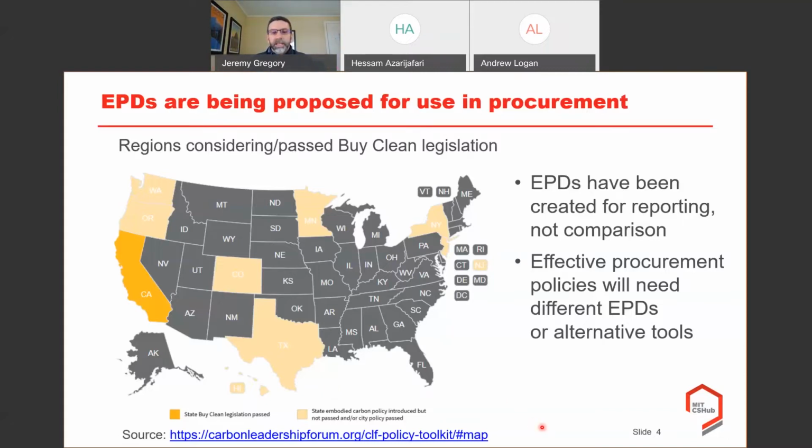As I said, I think they do have a great use. If you're looking for approximate data on environmental impact of building products, they can be a great source of information, and it is a great way to get companies involved in measuring that. But when you take this to something like a procurement or other instances where specific numbers really matter, and decisions are being made, we need to take them to the next level or use some alternative approaches.